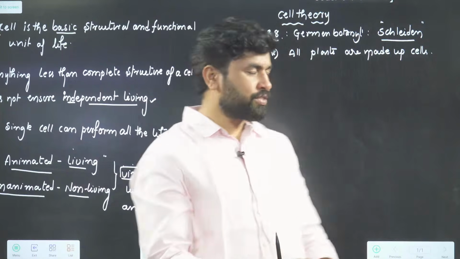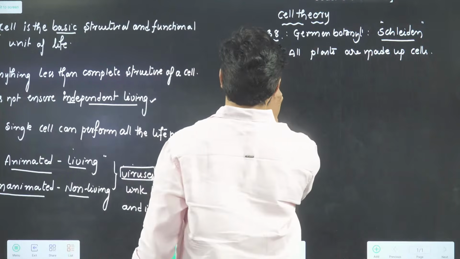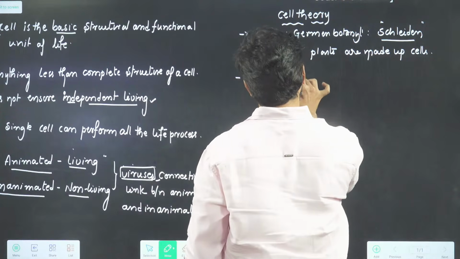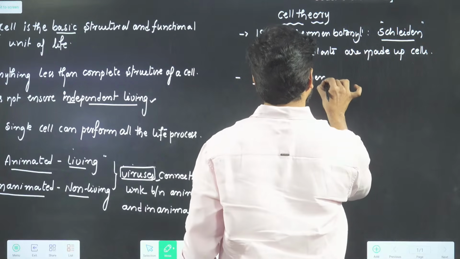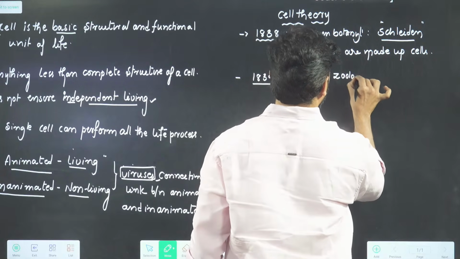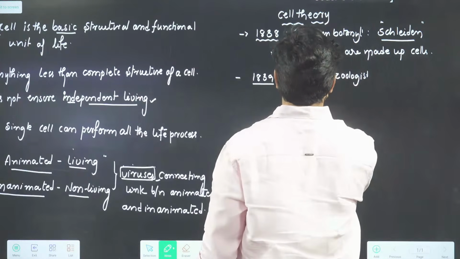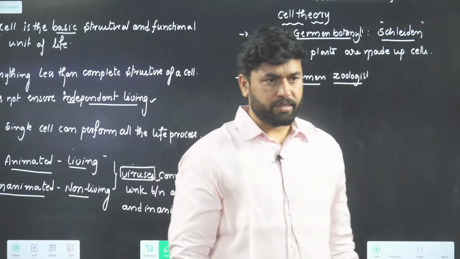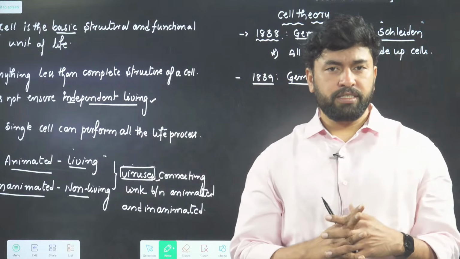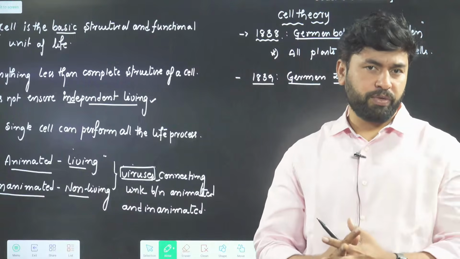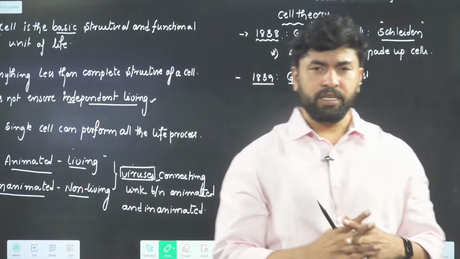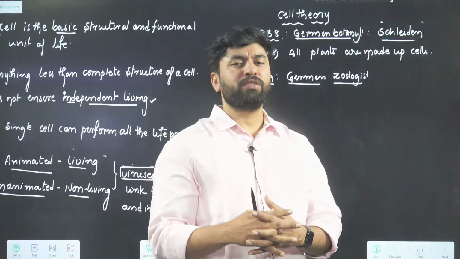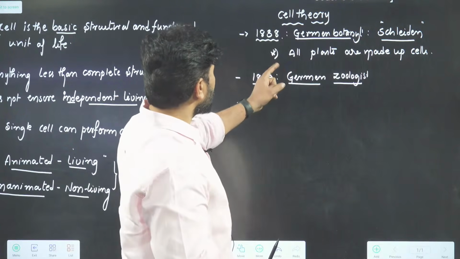Okay. But the next year, 1839, one more scientist came. He was also German, but he was a zoologist. This one you should be very careful about. In the old NCERT book, Schwann is written as a British zoologist, but actually he was also a German zoologist. He studied many things. Most of the contributions associated with cell theory were given by Schwann.